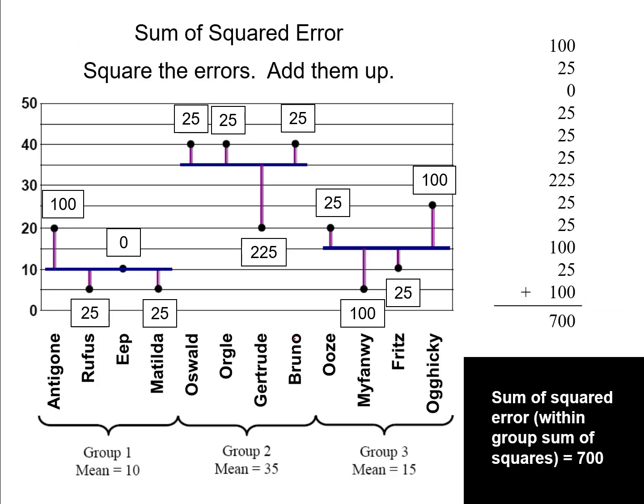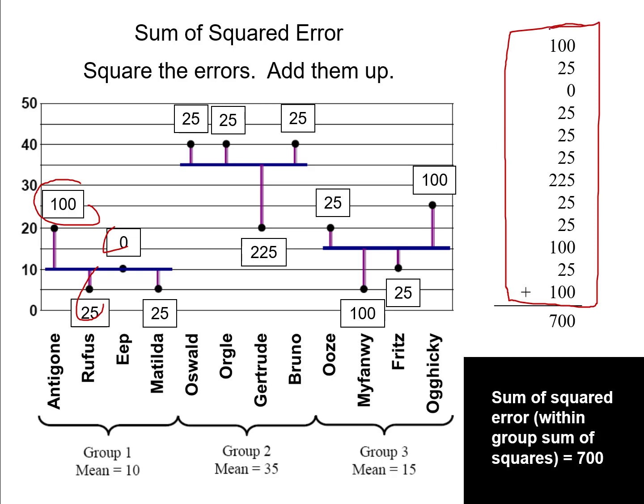And then, as you might guess, we're simply going to sum all of our squared errors. We're going to add them up. So I've got Antigone plus Rufus plus Eve and so forth. We've got all these people, just 12 people. And here I'm going to sum all 12 of their squared errors. And it turns out in this example, the sum of these squared errors adds up to 700. So our sum of squared error is 700.